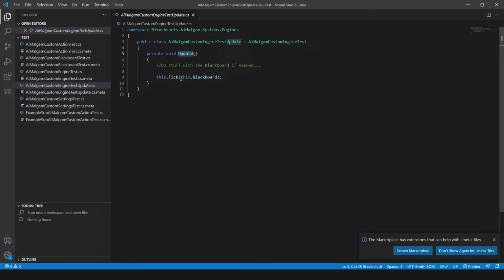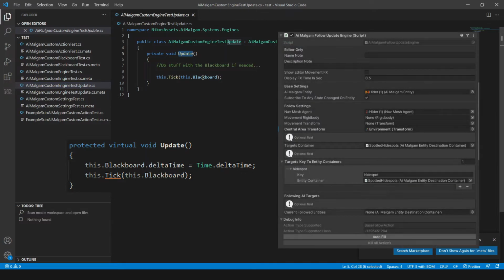Before calling the tick method, you probably want to adapt your blackboard data. For example, if you want to use delta time or fixed delta time, you would assign it right before the tick call. This is done in the follow engine, flee engine, and animation engine as well. Now we come to the generated settings.